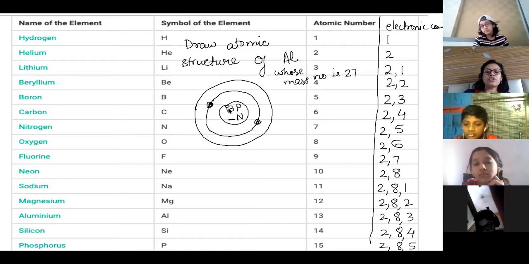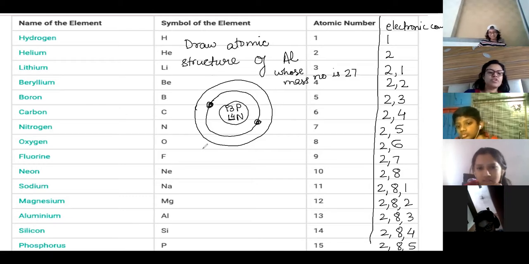The atomic number is 13, so how many neutrons will there be? 27 minus 13, so 14 will come.